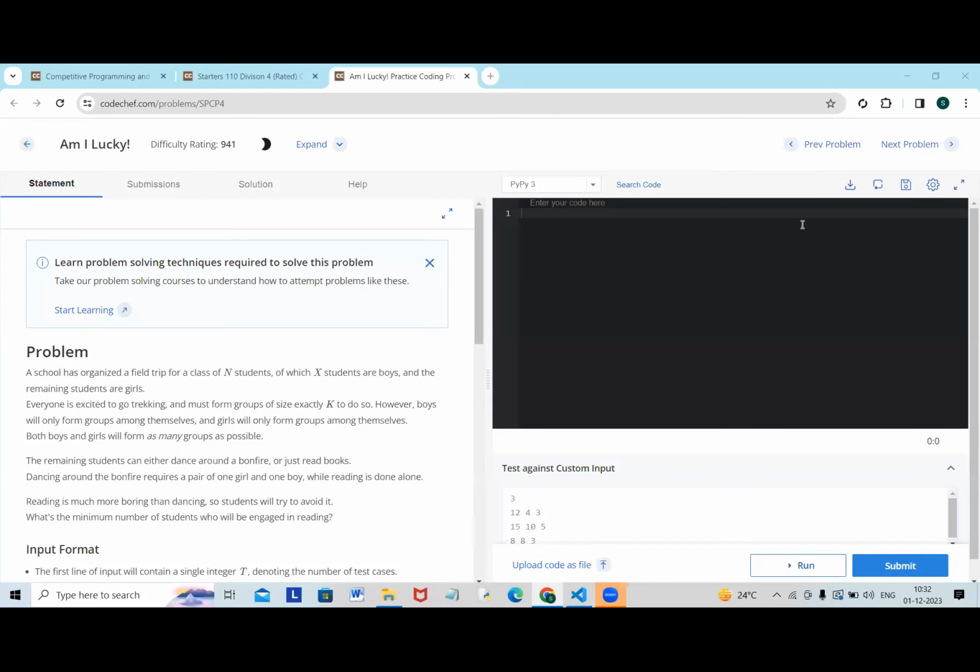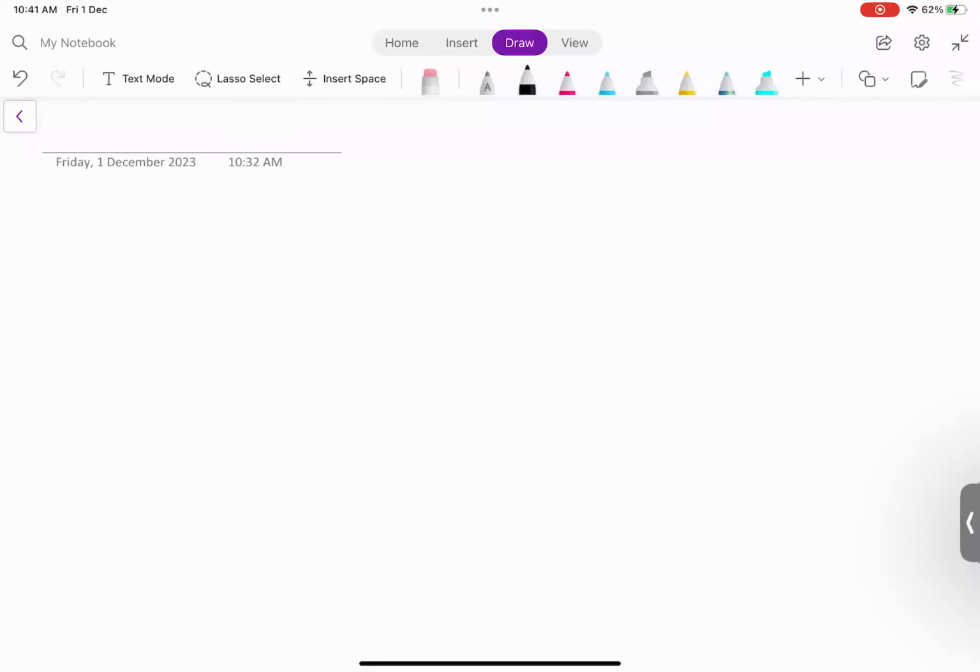So the next question of Starters 110 is "Am I Lucky?" In this question, we are given that we have n students, and among n students, x students are boys, and the remaining n minus x are girls.